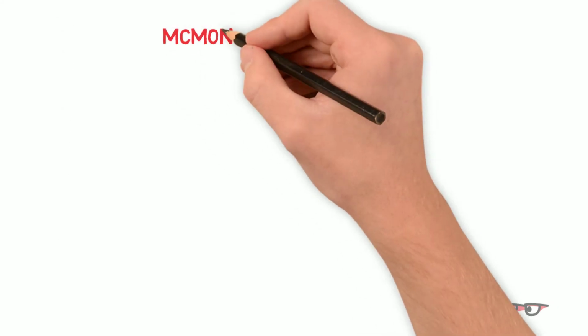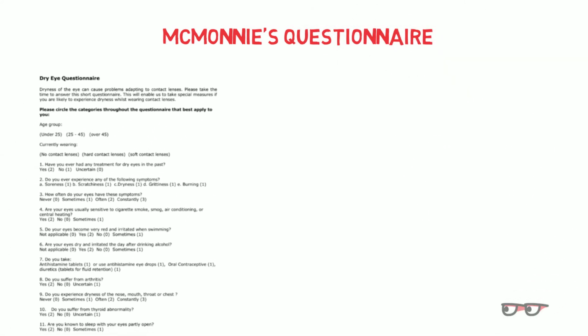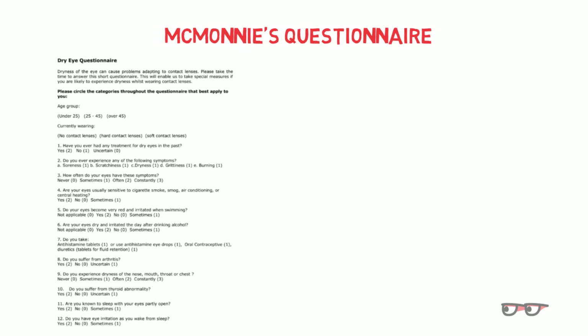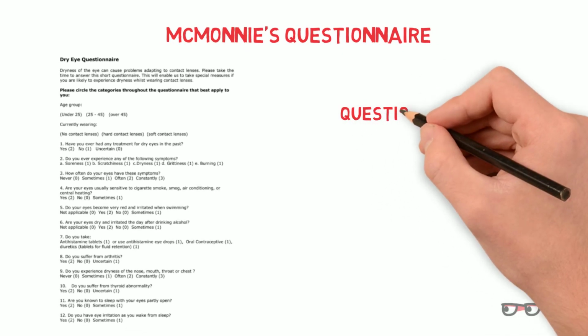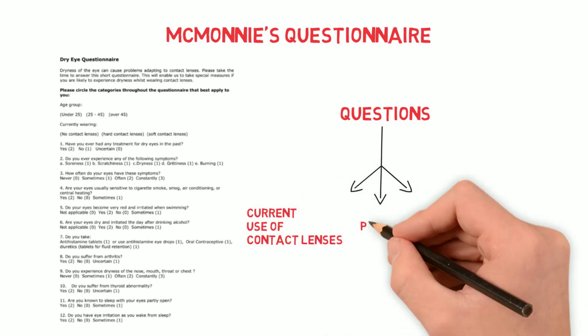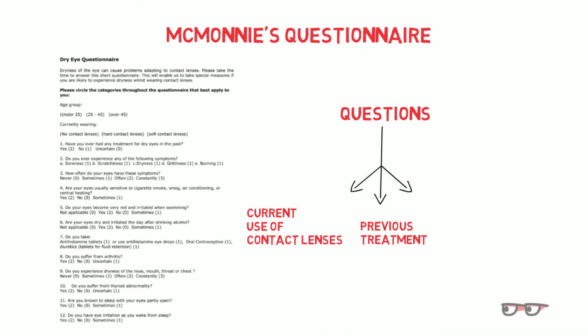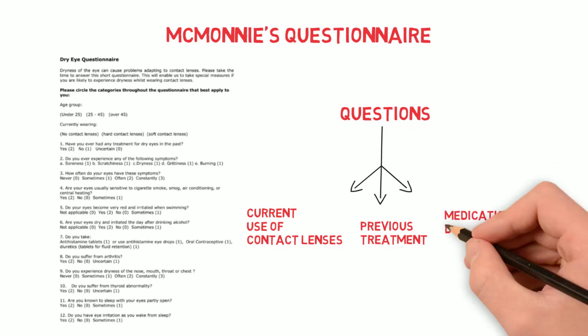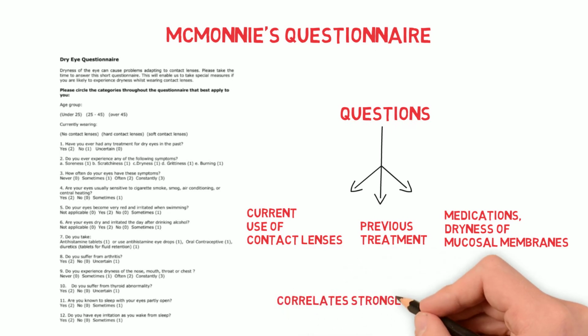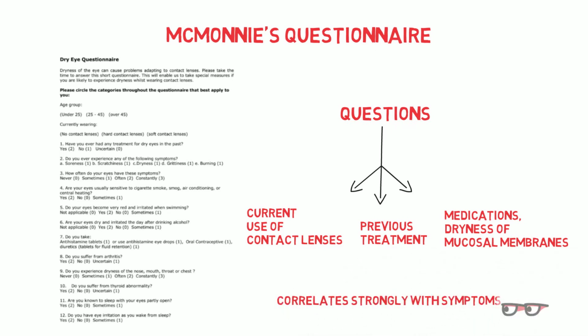The McMonnies Dry Eye Questionnaire is one of the earliest forms of questionnaires used for the screening of dry eye disease, with very high sensitivity and specificity. It consists of a set of 12 questions. These include questions about the patient's age, current use of contact lenses, previous treatment of dry eyes, dry eye symptoms, sensitivity to environmental factors, medications, systemic conditions, and dryness of mucosal membranes. The McMonnies Dry Eye Questionnaire has been reported to correlate strongly with the symptoms and diagnostic tests done for screening dry eye disease.